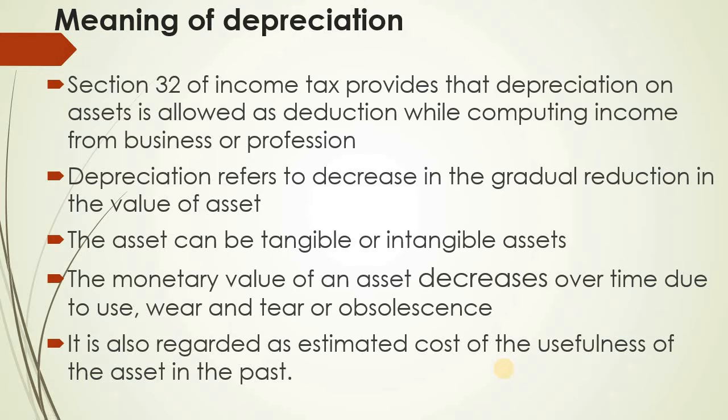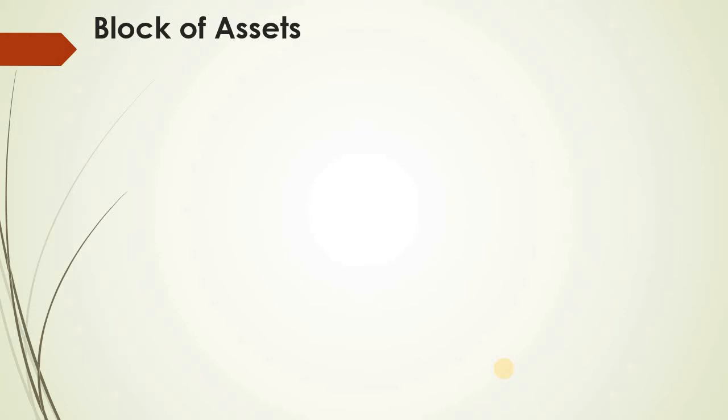Now let us go and understand the meaning of block of assets, because depreciation is charged on the block of assets as per the Income Tax Act. An organization will have so many assets, and all these assets are grouped into 4 or 5 blocks, and each asset is added to the relevant block of assets, then the depreciation is calculated.